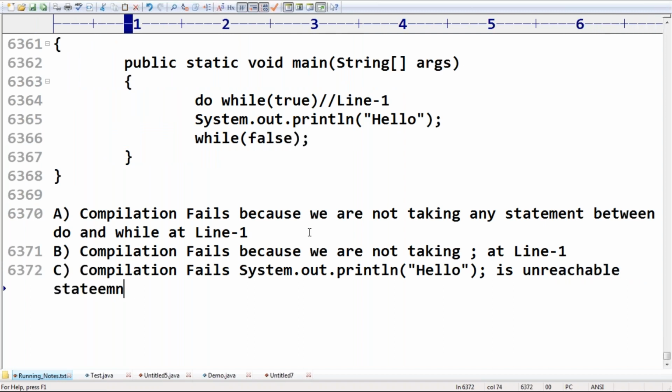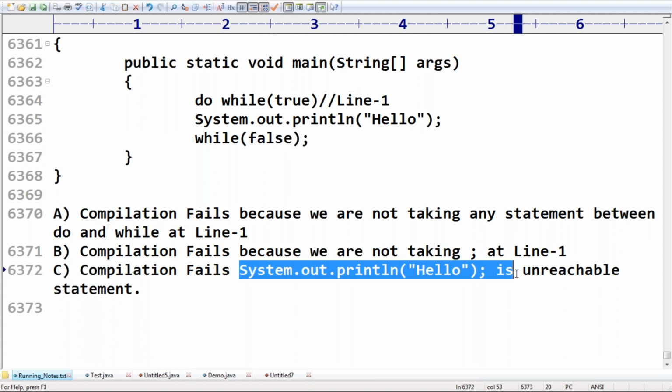Of course, I'm taking this just for the options' sake. Now what is the reason? Do while true, it won't go out of while. Because the do while is true, it won't reach while of false. So compilation fails saying unreachable statement.